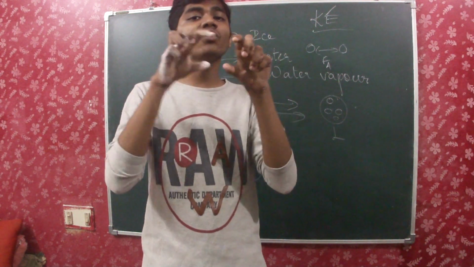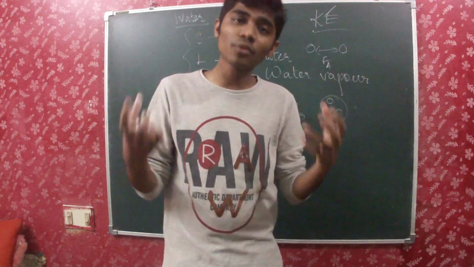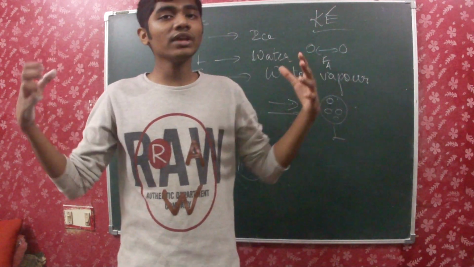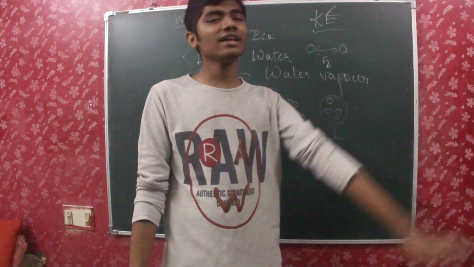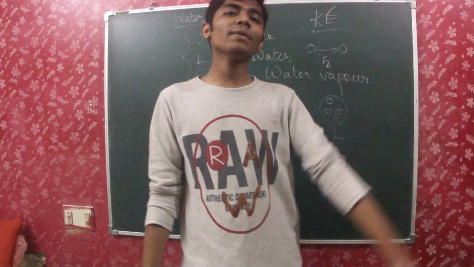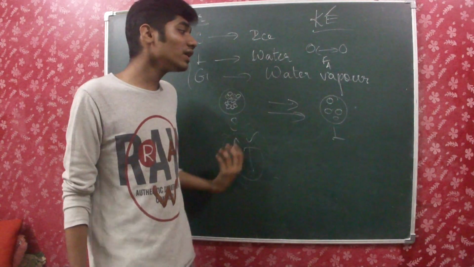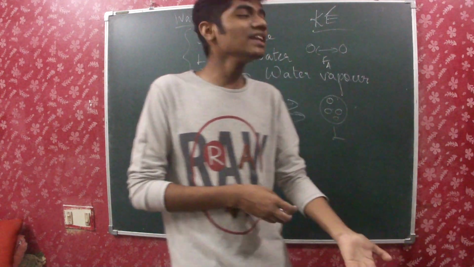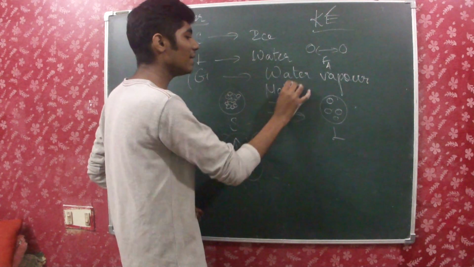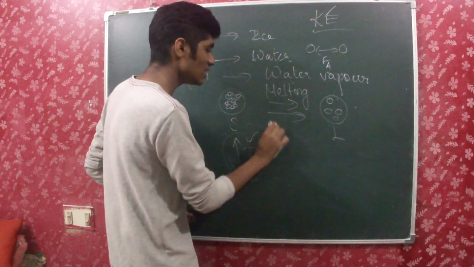They get free to move here and there, more independent, and thus they enter the next state of matter by melting. A solid changes into liquid by melting. This process is known as melting, or it is also known as fusion.